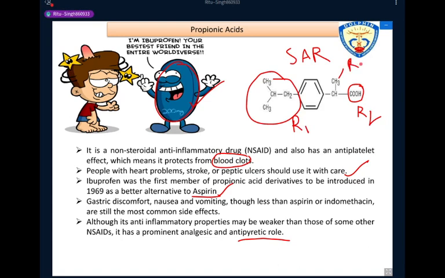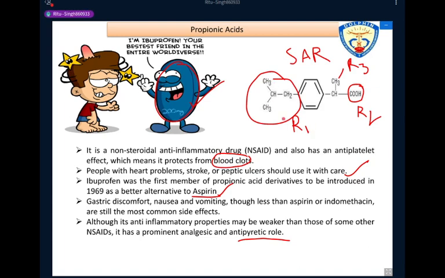Okay, clear? So for the structural activity relationship, consider the size of the substituent R1. This group is isobutyl. With the isobutyl substituent, the drug shows maximum activity.